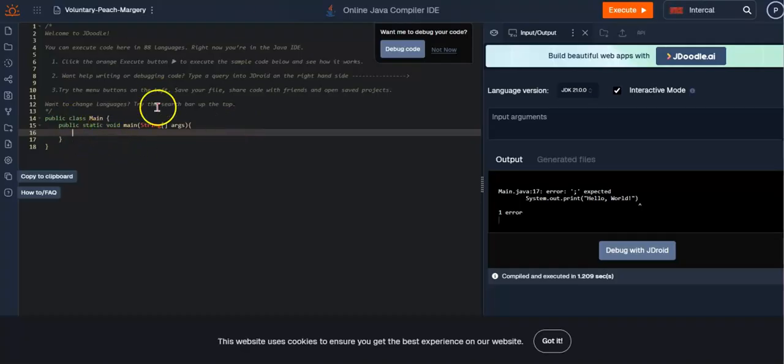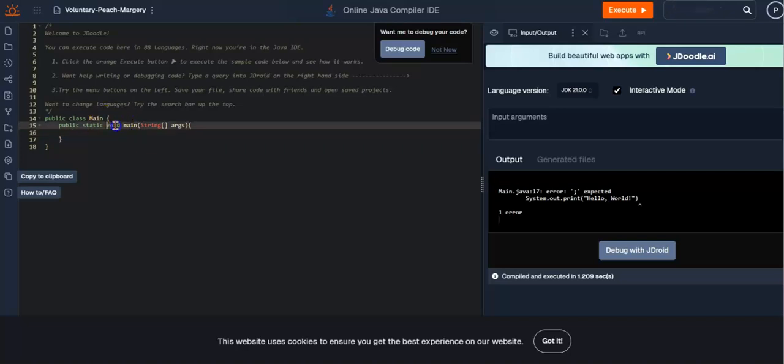Just to give you a few basic definitions, public just means that anyone can access this method. I already explained classes, and static is just something that belongs to the class. Void basically doesn't return anything. We'll talk about all this in a later video. But for now, all you need to know is that these are the first two lines that you will need in any shape or form to start your code.